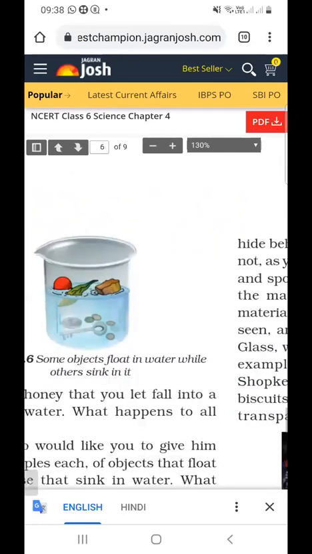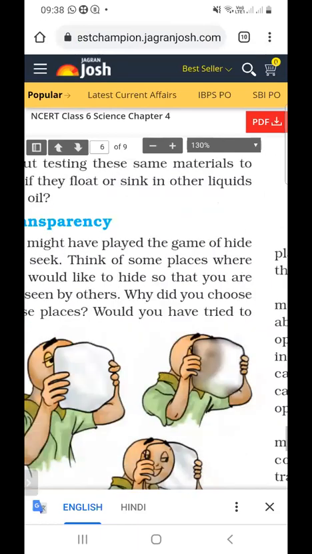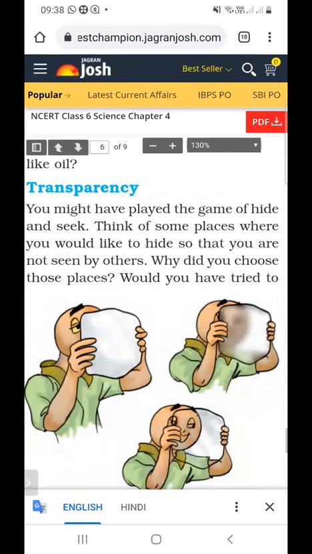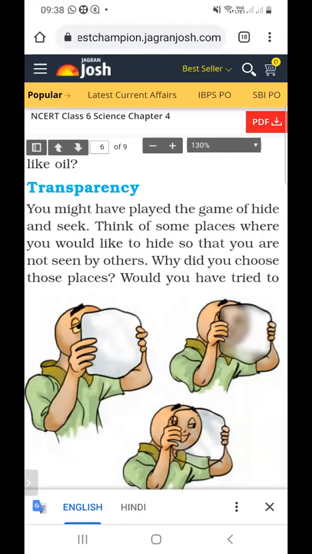And the next property is transparency. You might have played the game of hide and seek.